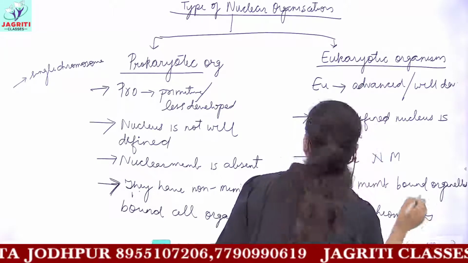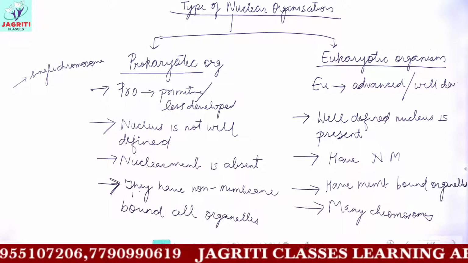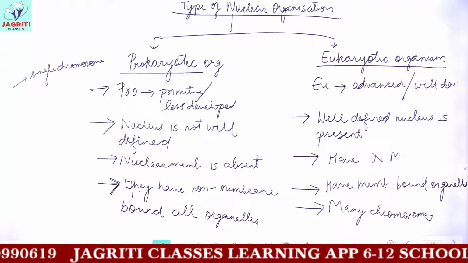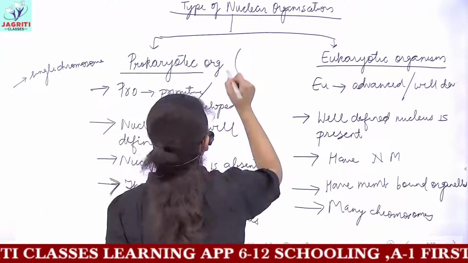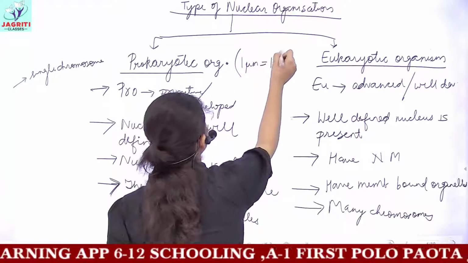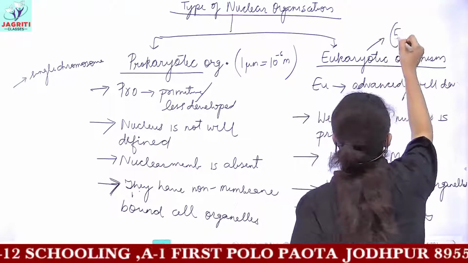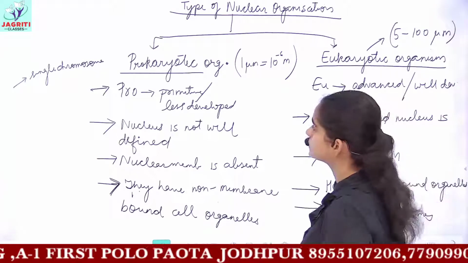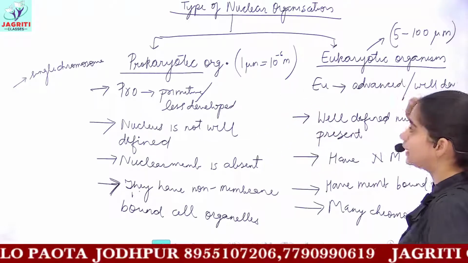Then the next point is, the size of prokaryotic cell or prokaryotic nucleus is quite small, that is, it is 1 micrometer, but in case of eukaryotes, the size is quite big, that is, it is 5 to 100 micrometers. And you know 1 micrometer is 10 raised to the power minus 6 meters, but in case of eukaryotic organisms, the size can range from 5 micrometers to 100 micrometers. So this was a detailed account of prokaryotic and eukaryotic organisms.